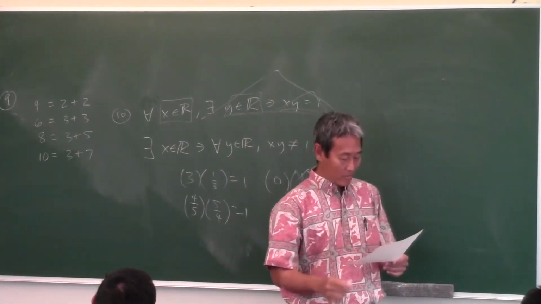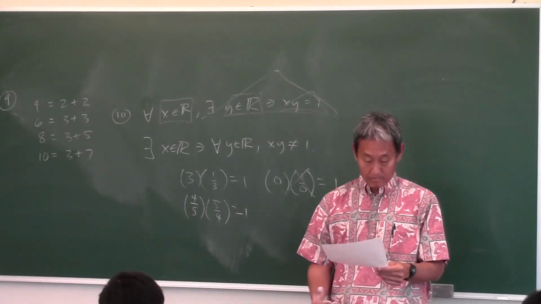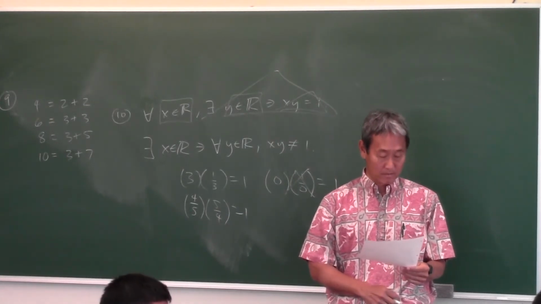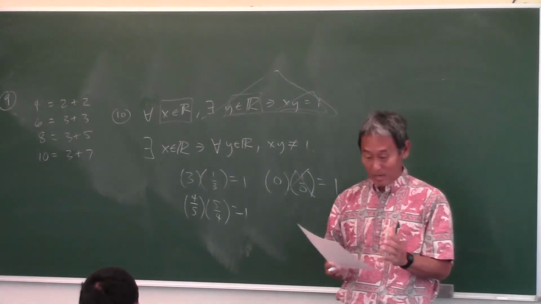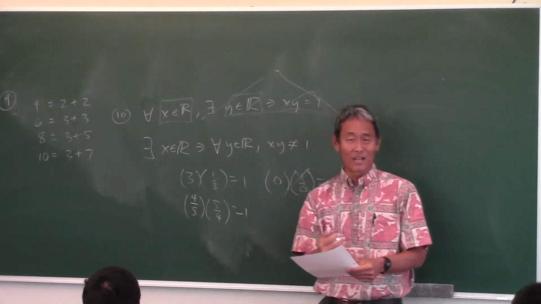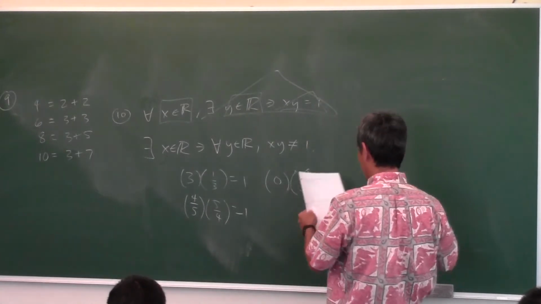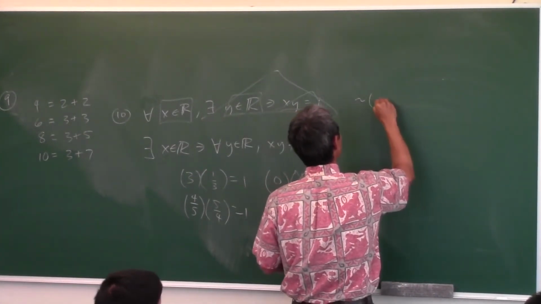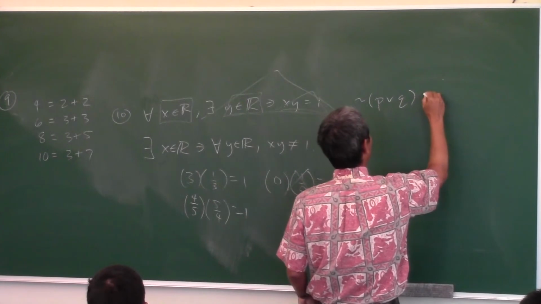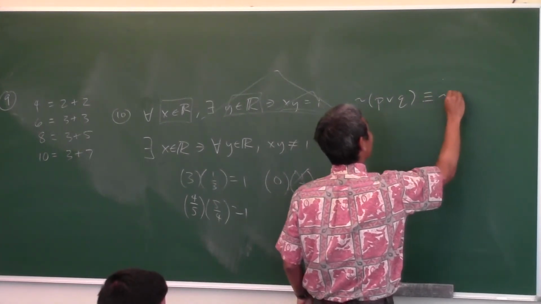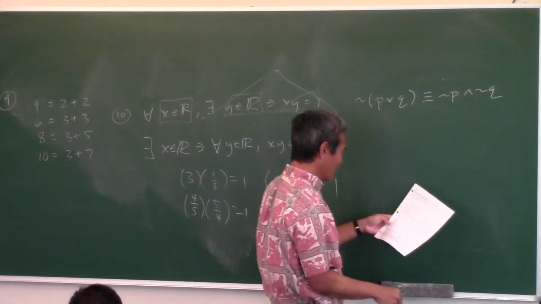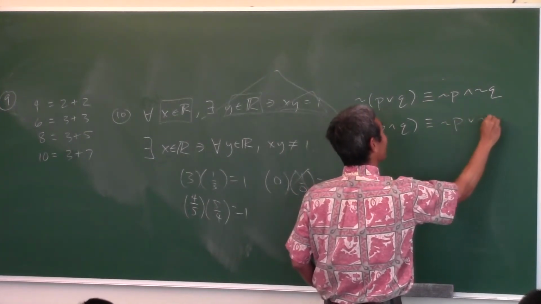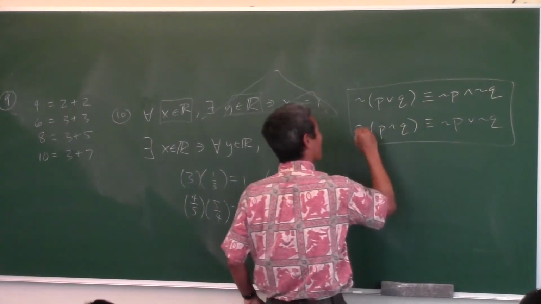Okay, so does that answer all the questions for the first part? Okay, then what about the truth table? I thought somebody had a question. Oh, I answered it already. Yes. Okay, now what did we learn from these truth tables? In fact, 11 and 12, didn't I do that as an example? Okay, so 11 and 12 had exactly the same truth table. So if two statements have exactly the same truth table, what do we say? They are logically equivalent. And then the next two, not (P and Q), is logically equivalent to not P or not Q. These two are called De Morgan's law.